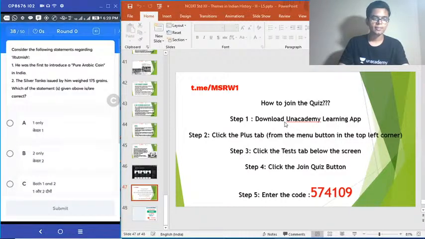Vishnu still leading. 38th question. Consider the following statements about Iltutmish. 1. He was the first to introduce a pure Arabic coin in India. 2. The silver tanga issued by him weighed 175 grains. Which of the statements given above is or are correct?